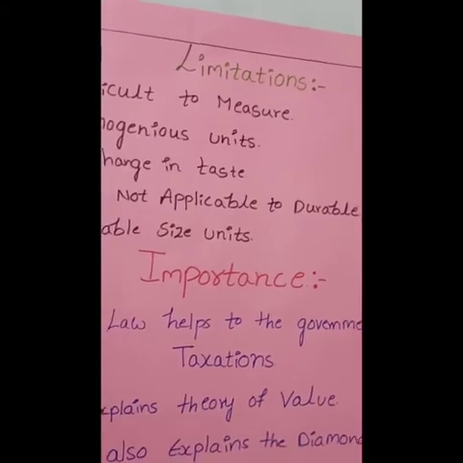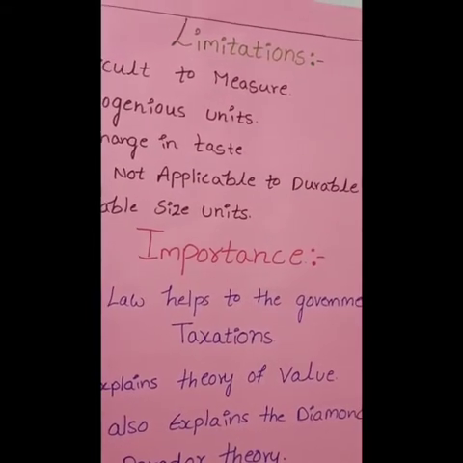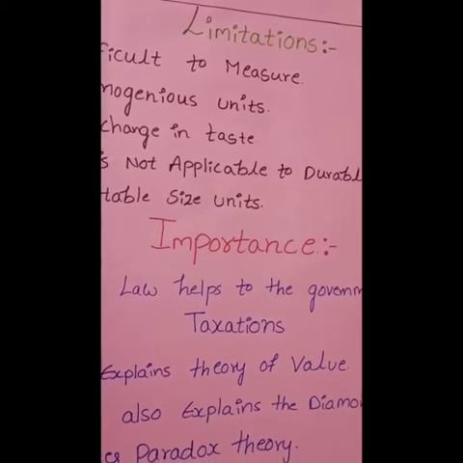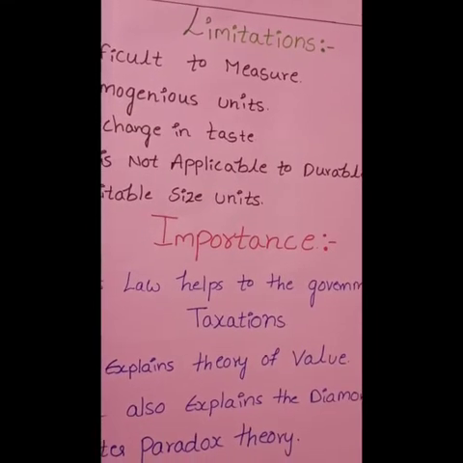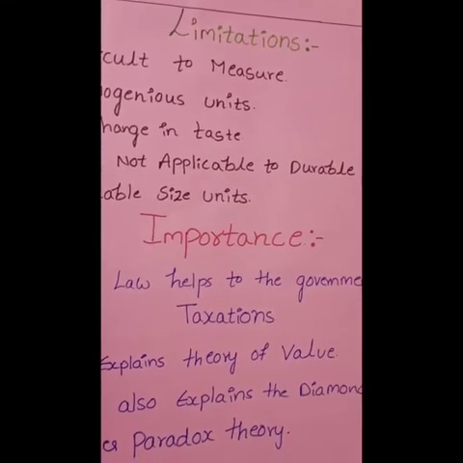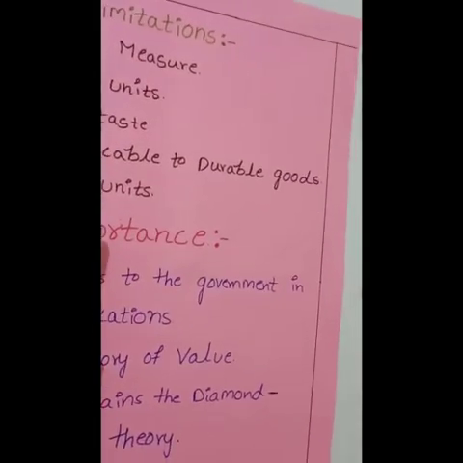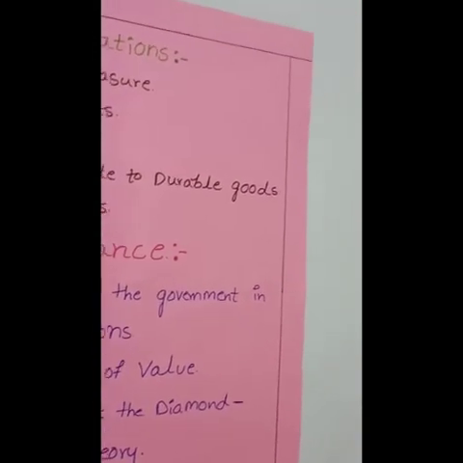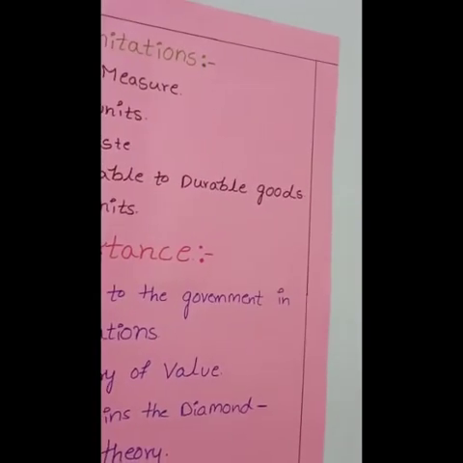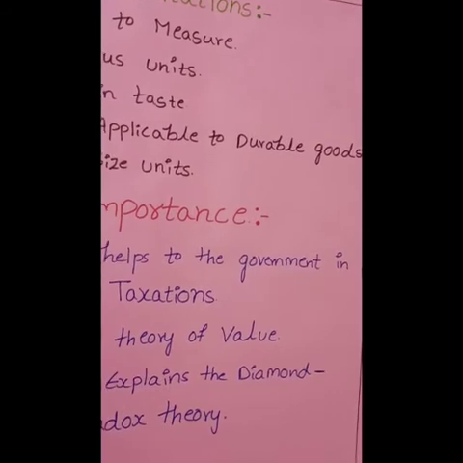And now suitable size units. Units of the commodity should be of suitable size. For example, giving water to a thirsty person by spoons will increase the utility of the subsequent spoons of water. Now, importance of this law. This law helps the government in taxation. It explains the theory of value.